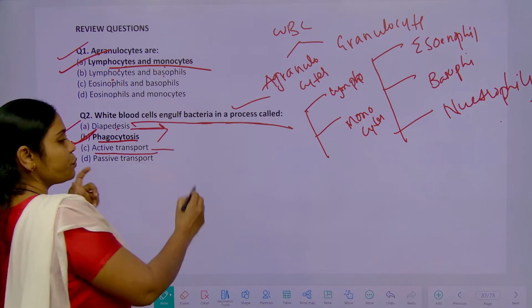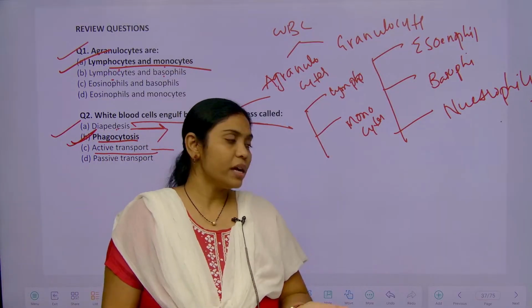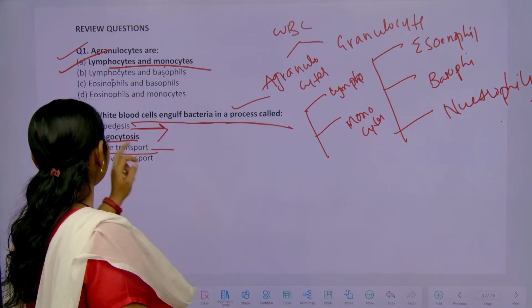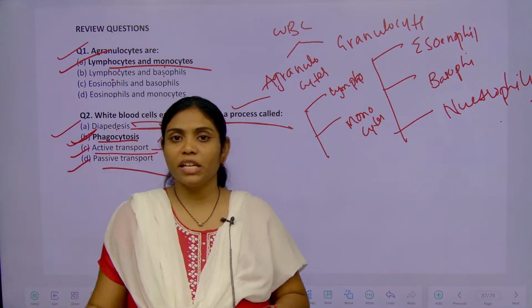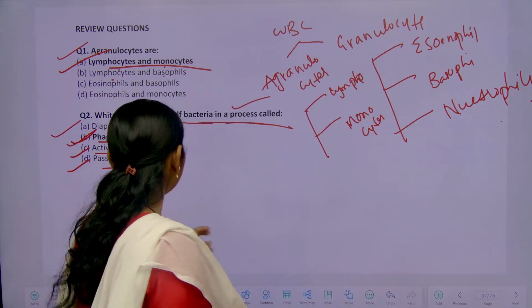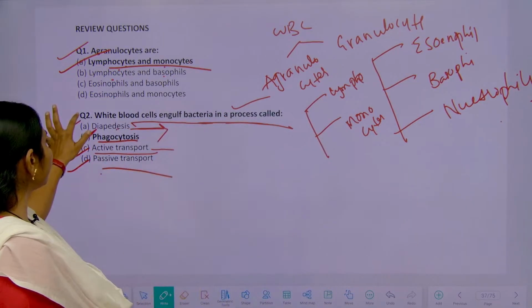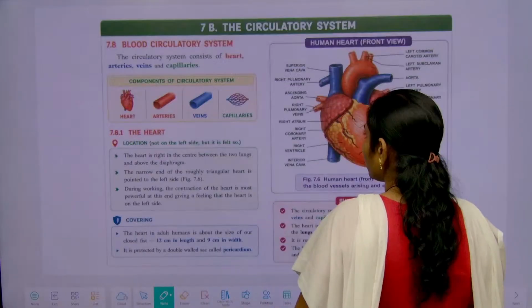Active transport means if any substances are transported, it requires energy. Passive transport means the substances are transported without any energy. So for this question, the correct answer is option B. I hope you all understand, students.